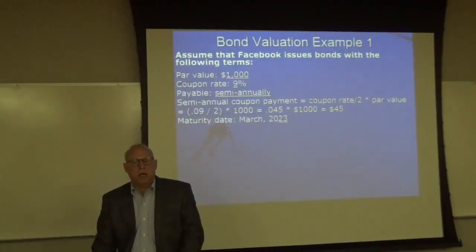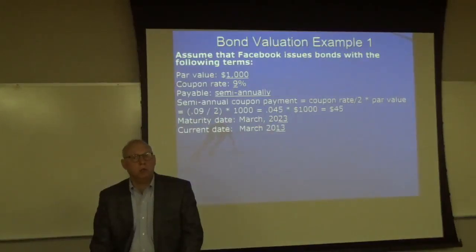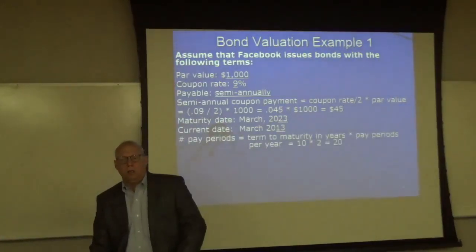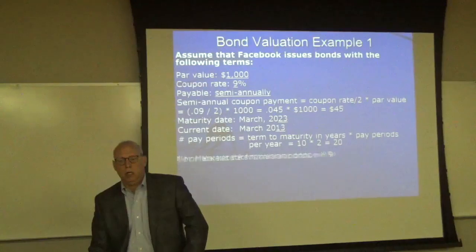The maturity date is March of 2023 and the current date is March of 2013. This is a 10-year bond that pays semi-annually. So what will N be? 10 times 2, 20. So here's your number of pay periods: term to maturity in years times the pay periods per year. So 10 times 2 equals 20.